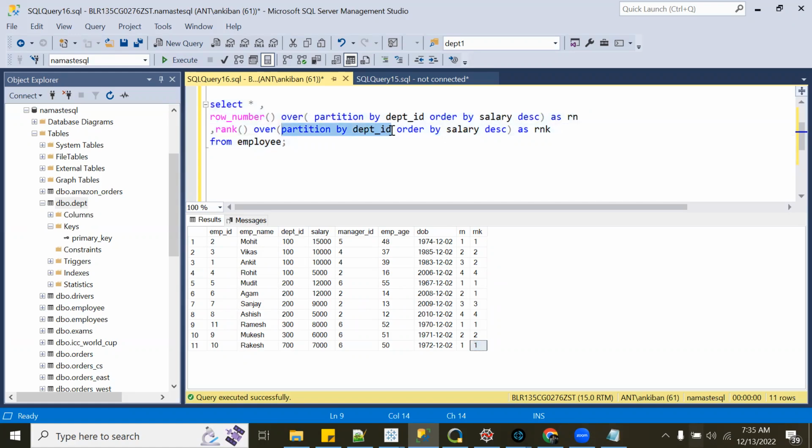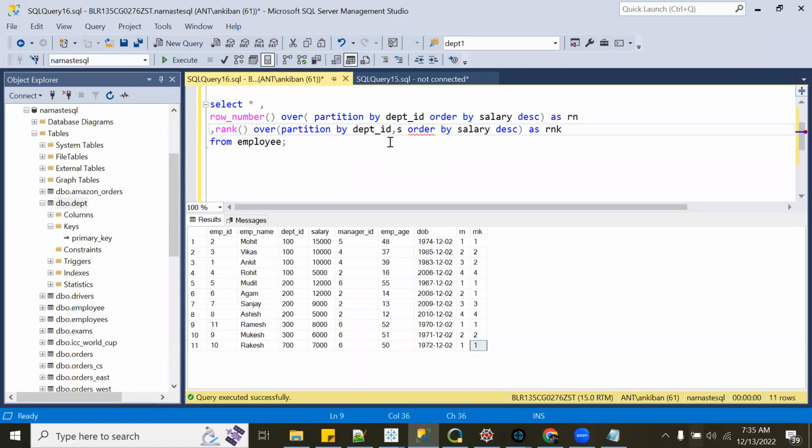And in partition by also, I can give multiple columns, right? I can say partition by department ID and department name; I can join with the department table and get the department name. So we can give multiple columns, right? So the combination, like in group by, we have combination. If you give 2 columns, let's say group by region and category and sales, then for each region and category combination, I will get the total sale, right? If I give 2 columns here, again, for each unique value of those 2 columns, it will create a window, and within that, it will give you salary.